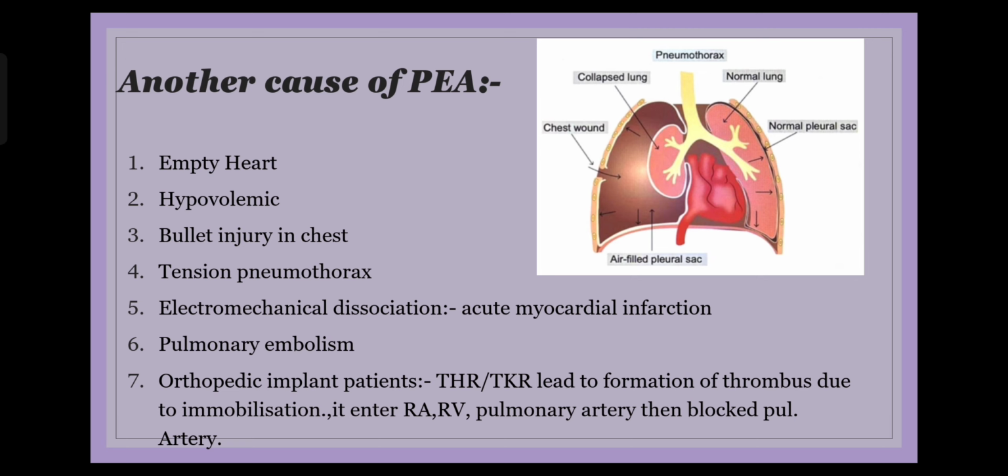The next cause to be remembered after this could be development of pulmonary embolism, especially in the scenario post-delivery. Like a lady had delivered a baby in a hospital, and after 24 or 48 hours, she's having sudden onset respiratory distress. There's a possibility that there could be clots developing in the calf veins of the patient. Or I can give another scenario: an orthopedic implant surgery patient has undergone an implant surgery like a THR or a TKR, and then there is a formation of a thrombus in the leg veins of the patient due to immobilization. This thrombus can then spread retrogradely towards the heart of the patient.